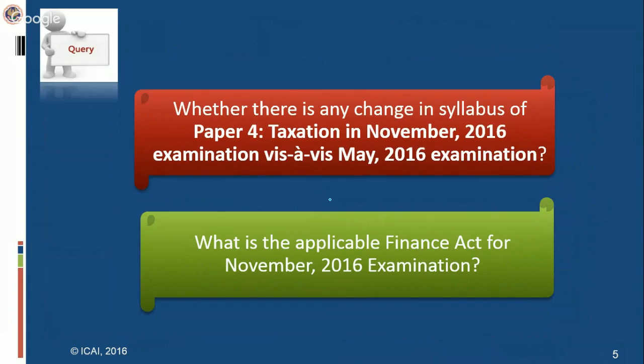How about circulars? See, circulars are clarificatory in nature. They don't have any mandatory effect. They are just clarifying the provisions of the law. So they will not form part of the act. The circulars are not going to make any changes in the act itself. They are basically for the purpose of the board, so the board has to follow them. But the assessee also can take the benefit of those circulars.